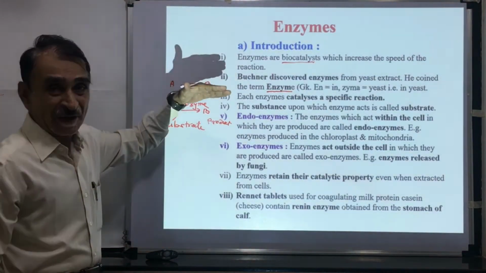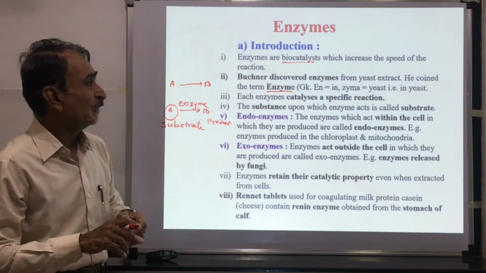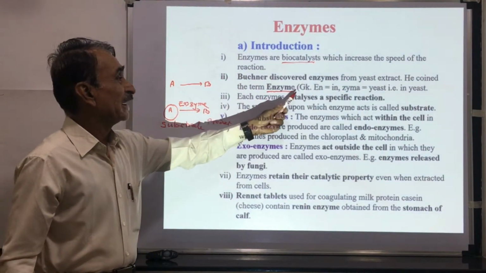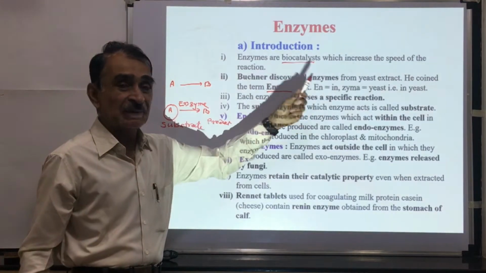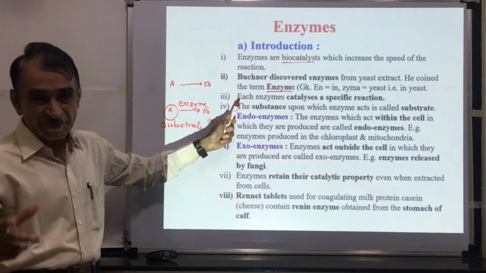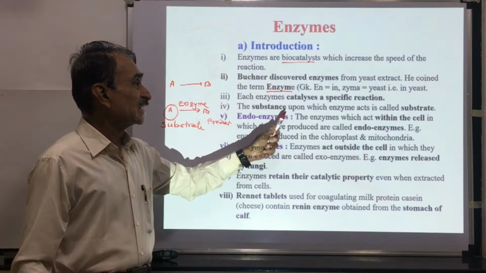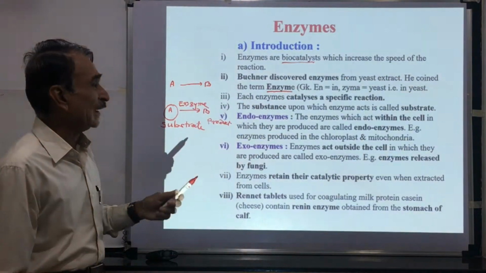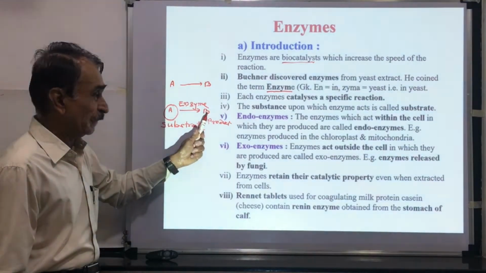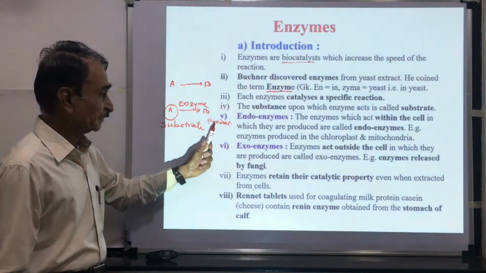So enzymes are biological catalysts. They increase the speed of the reaction. Enzymes were discovered by Buchner from yeast extract. Greek en means in, zyma means yeast, that is, in the yeast. Each enzyme catalyzes a specific reaction. A particular enzyme acts on a particular substrate. The substance upon which the enzyme acts is called a substrate. In this reaction, A is converted into B in the presence of enzyme. A is the substrate and B is the product.